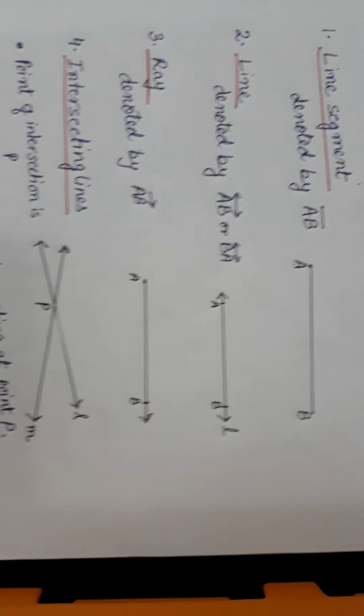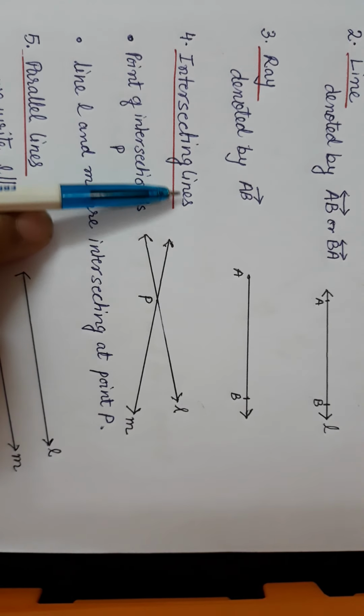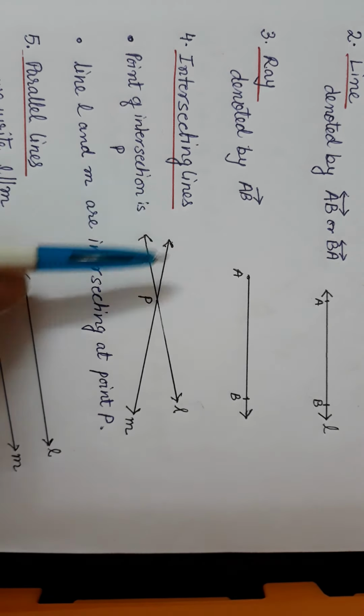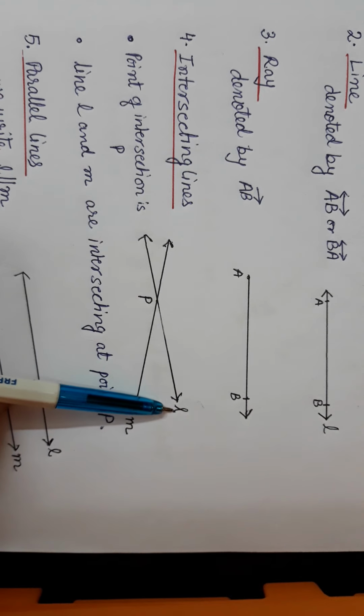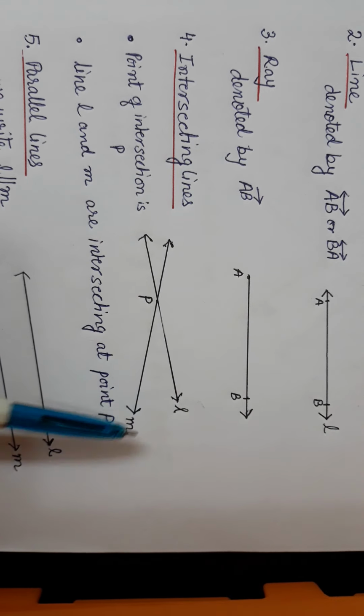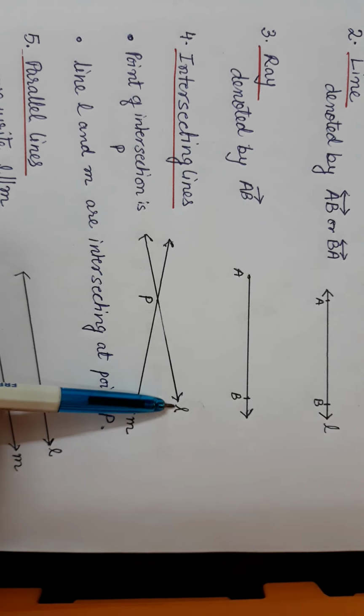Now we come on to the next one, that is intersecting lines. Here we have to make one thing very clear. Lines are always written in small letters. So here how many lines do I have? 2 lines.